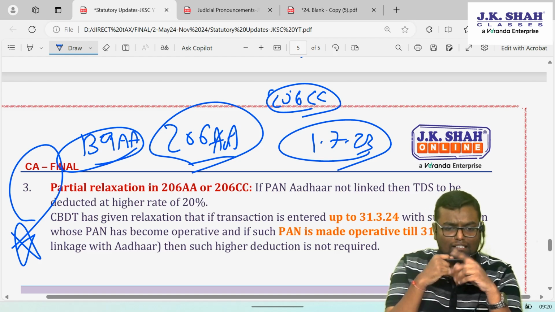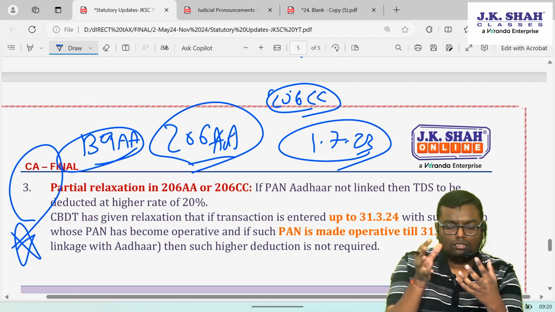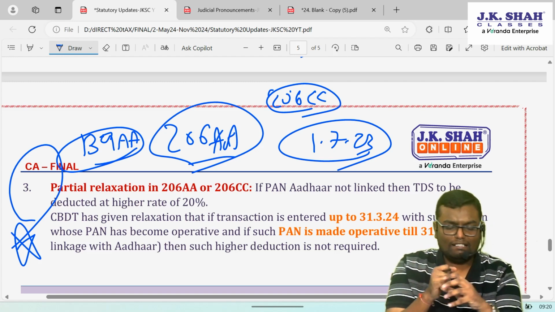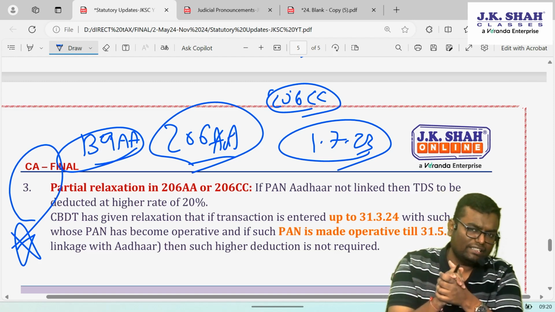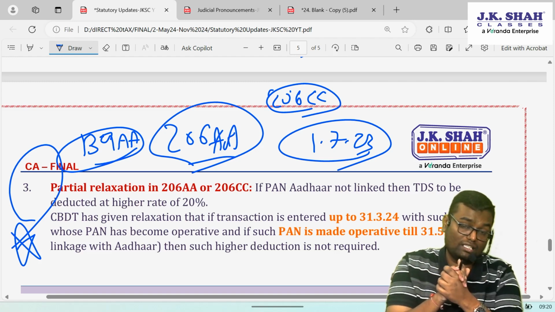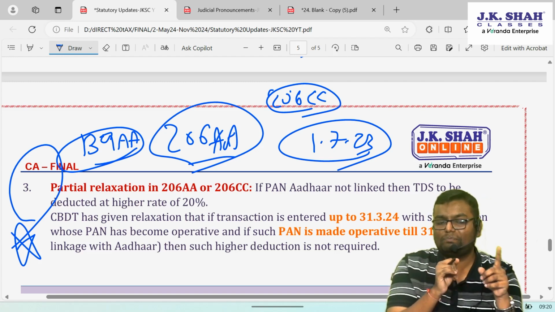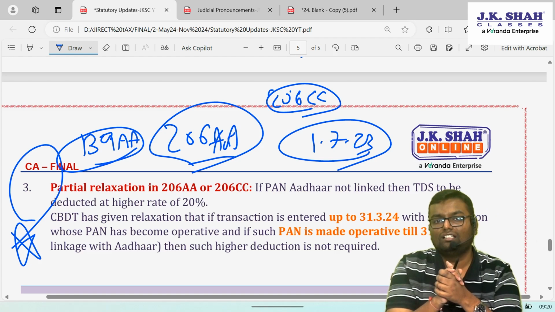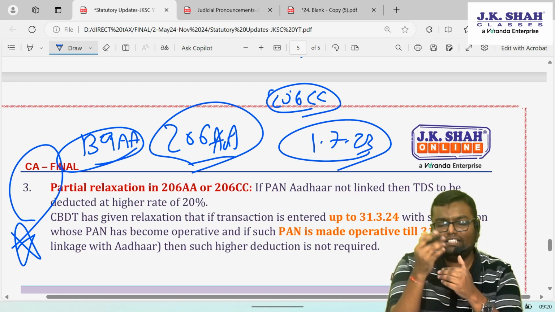I didn't know that he has not linked his PAN with Aadhaar and his PAN has become inoperative. I have deducted TDS at a normal rate. But Traces knows that that person has not linked Aadhaar with PAN. So basically Traces has made that PAN inoperative.